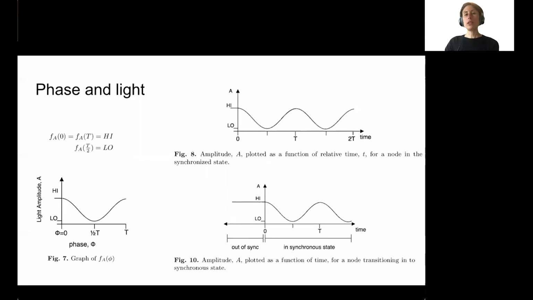We then use light as a function of phase, where the amplitude of the light oscillates with the phase. So when the light is steadily on, it's because the nodes are out of sync and their phase stays at 0. Then as the phase begins to oscillate when they become in sync, their light amplitude oscillates with that phase as well.